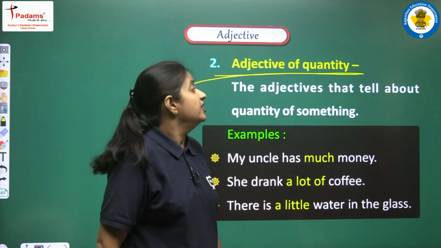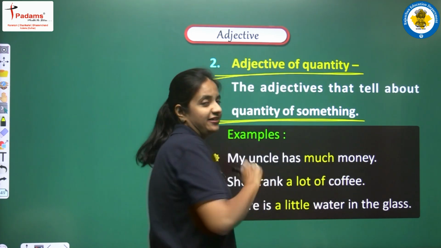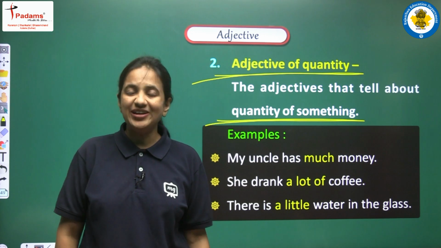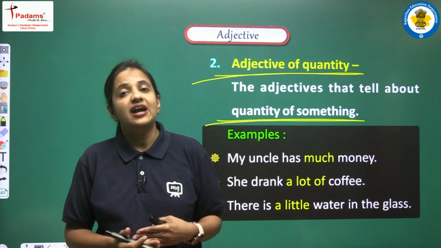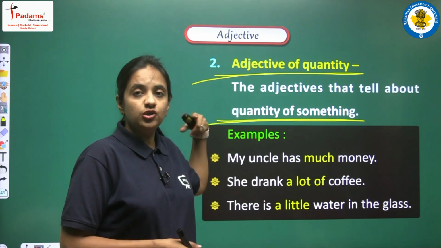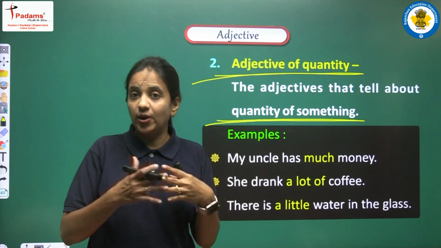The adjectives that tell about quantity of something. In this category we have all the adjectives that are used to indicate the quantity of something. So what is quantity?